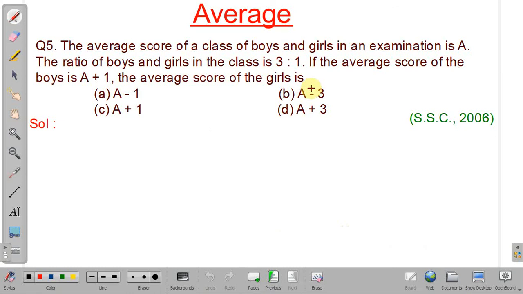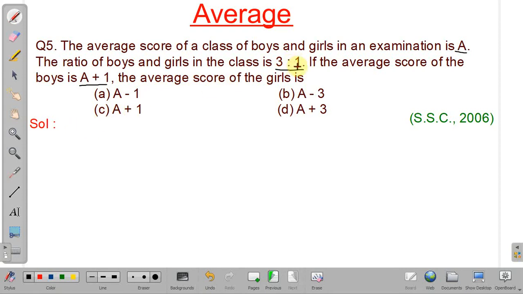See, in this problem, what is given? The average score of a class of boys and girls is a. Okay, and the ratio of boys and girls is given as 3 is to 1. The average score of boys is a plus 1, and we have to find the average score of girls. So how can we find it?